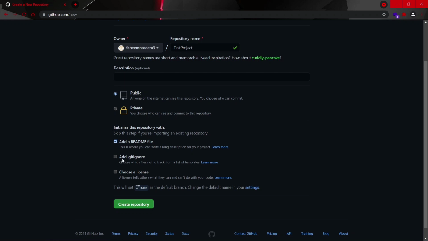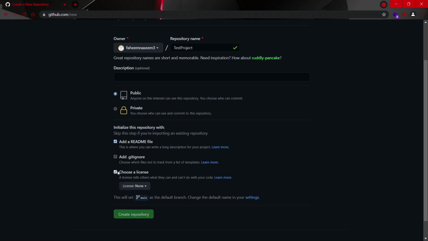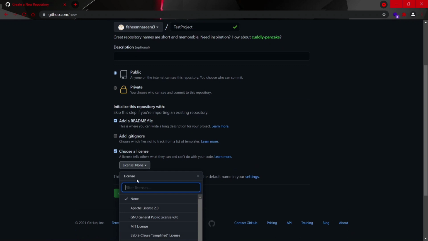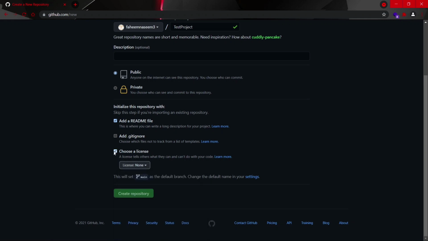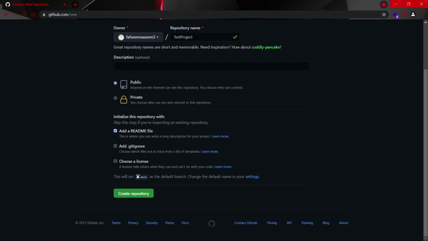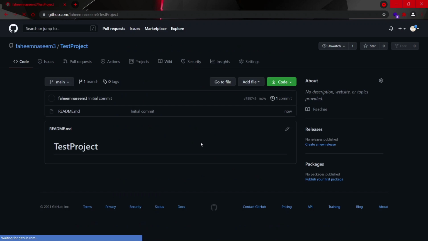Let's skip gitignore for now, and you can also choose a license. If I enable this option, you will see that a list of licenses appears in front of me, right? But we don't want any license for this repository. Let's uncheck this option. Now let's proceed and click on create repository. Yes, it's that easy, and the Git repository has been created.